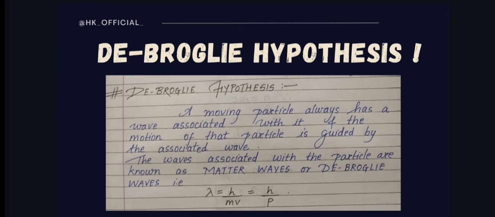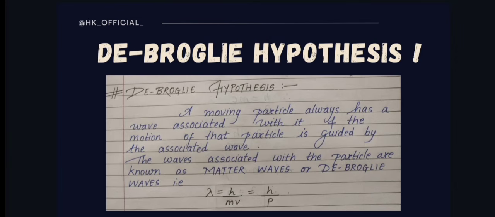So, this was all about de Broglie hypothesis. We can consider a simple moving particle, and it has a wave associated with it. As the wave is there, some motion would also be there. So the motion of the particle is guided by the associated wave. Now this associated wave is with the moving particle. I hope you are getting the concept. These waves with the particle are also known as matter waves, or we can also call them de Broglie waves. I hope you are familiar with the definition.